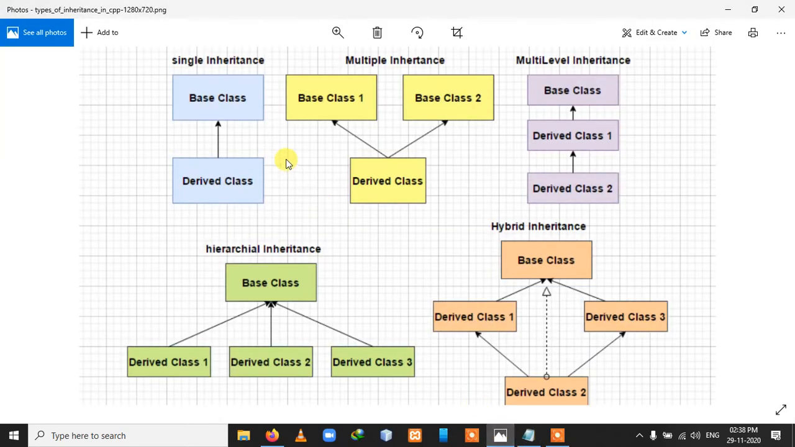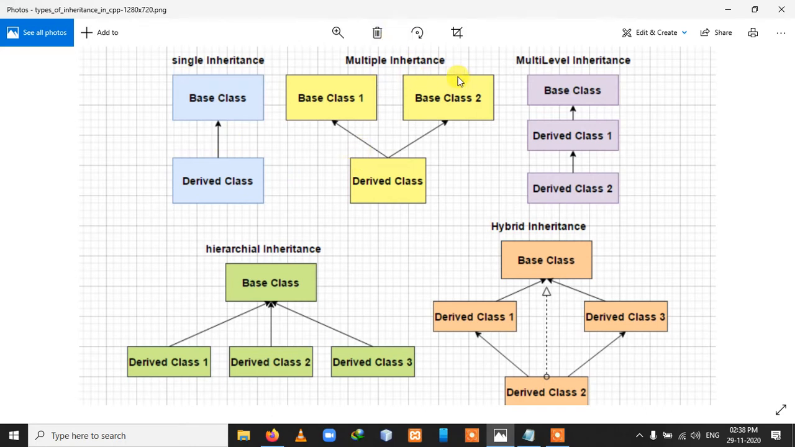In this image you can see that this is single inheritance. As per the example here, you can assume that you are the derived class, and as the base class you are accessing all the properties of your parent class. So this is a simple example of single inheritance, where you are able to access all the properties of your parents.